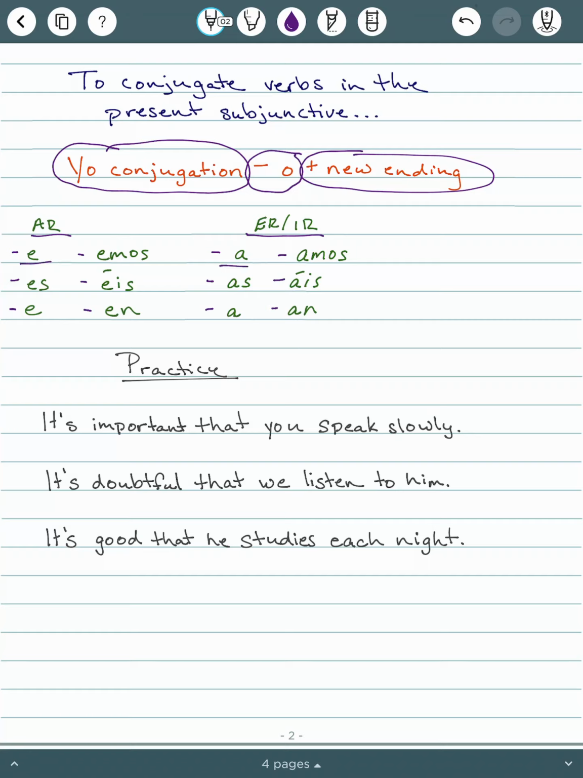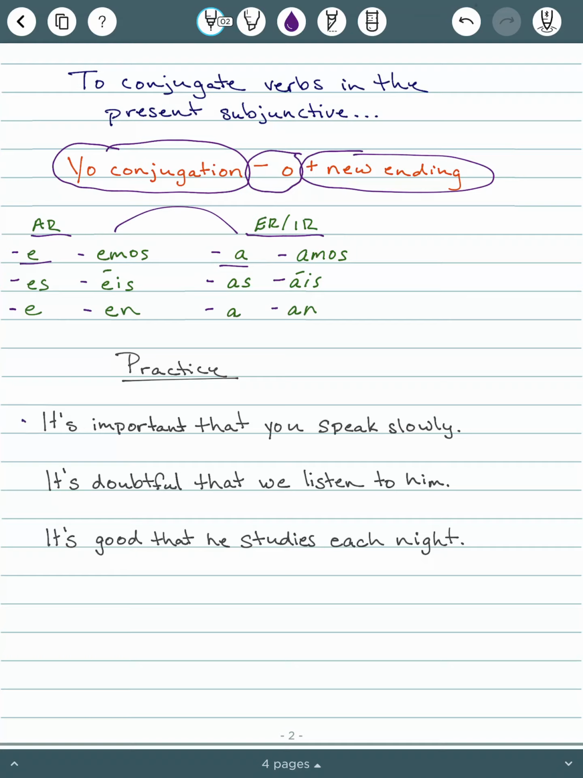So the yo conjugation is no longer an O, and then for the rest of these conjugations, we just kind of flip-flopped the AR and ER indicative mood endings. So let's take a look at these examples that we have here.